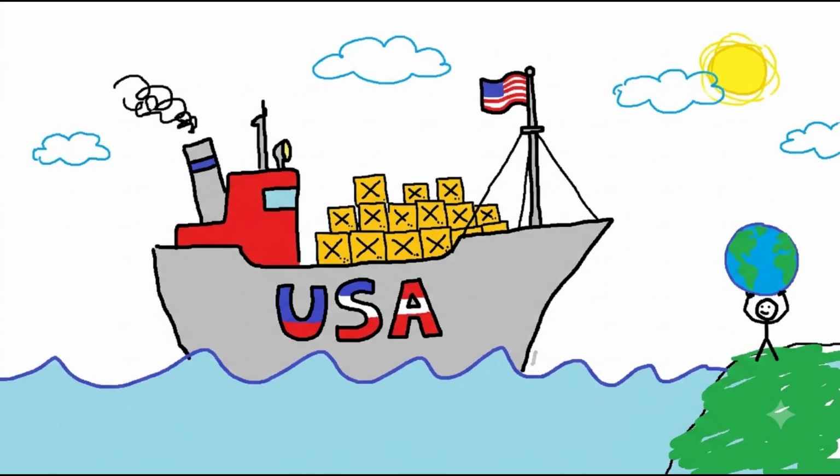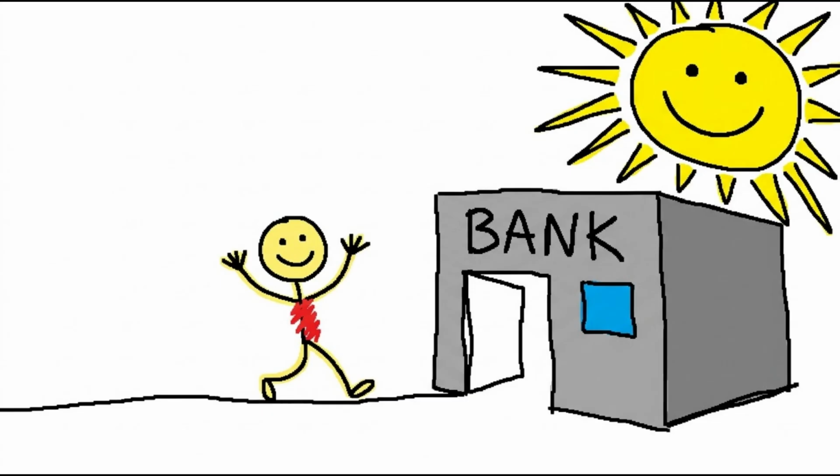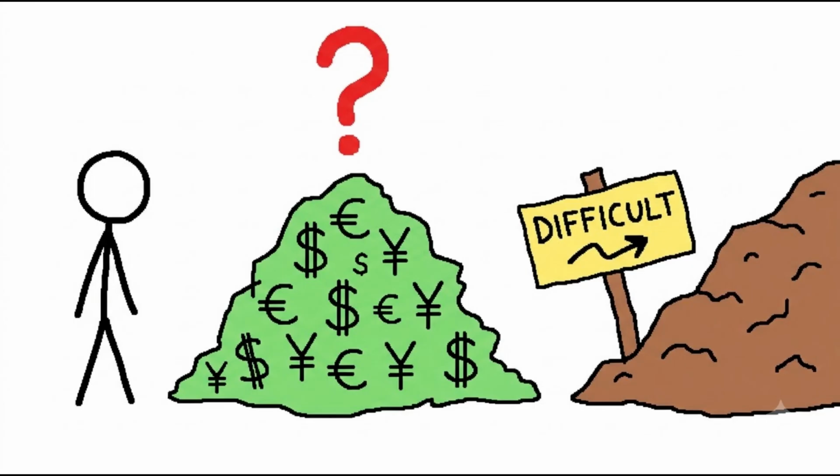Chapter 3. Why the world still trusts the dollar even without gold. At this point, everything seemed perfect. The US dollar was backed by gold and countries trusted it. But this system didn't last forever.